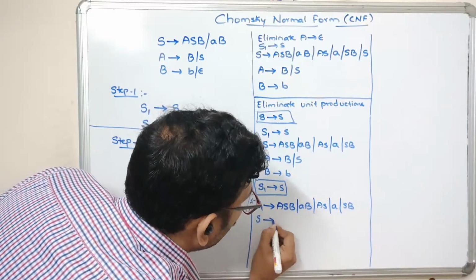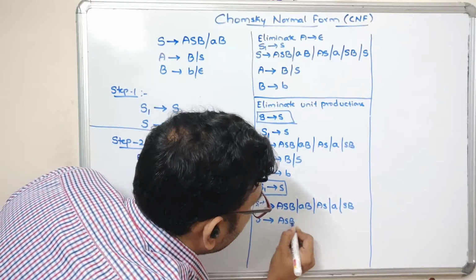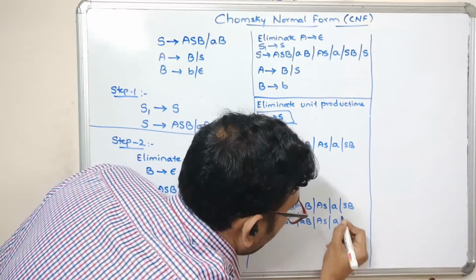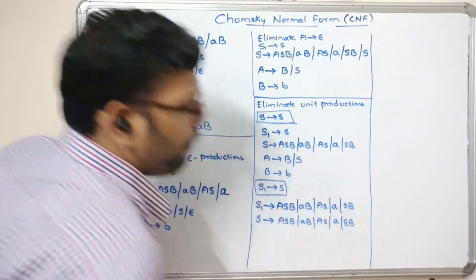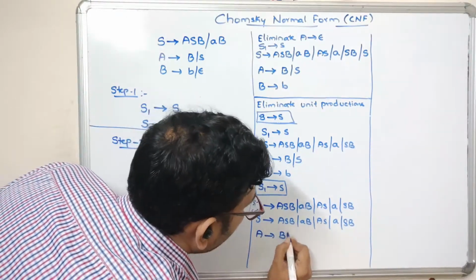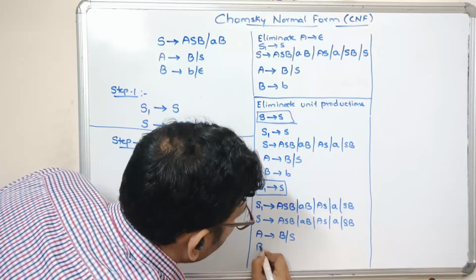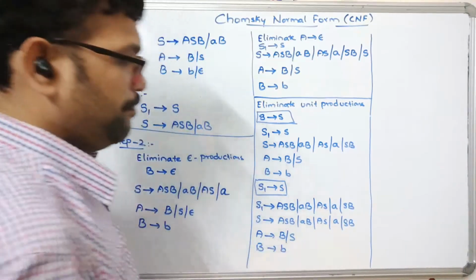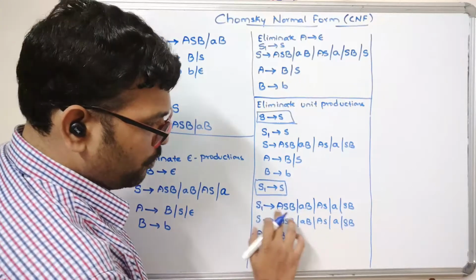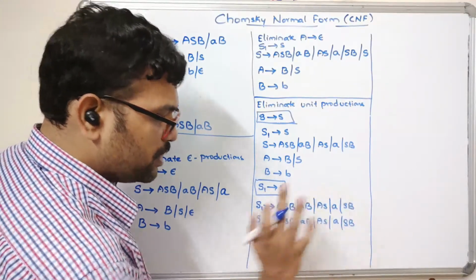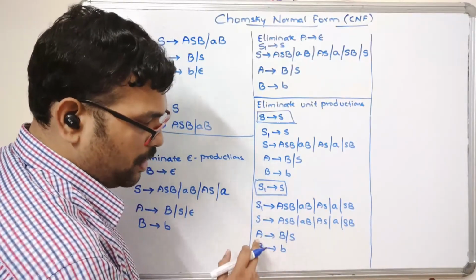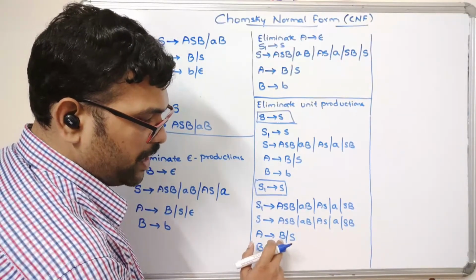And S is also the same thing: ASB, AB, AS, ASB. And A tends to B, S, B tends to B. Now you can observe here you are not having any unit productions for S1, and S also has no unit production, and A is having a unit production with B and S.